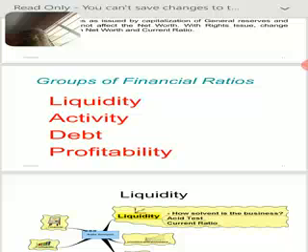Now under liquidity we will cover current ratio and quick ratio, and under activity we will cover stock turnover ratio, debtor turnover ratio, creditor turnover ratio, and under debt we will cover long term ratios like debt equity ratio or capital gearing ratio, and under profitability we will cover ratios like GP ratio, net profit ratio or operating ratio or operating profit ratio.